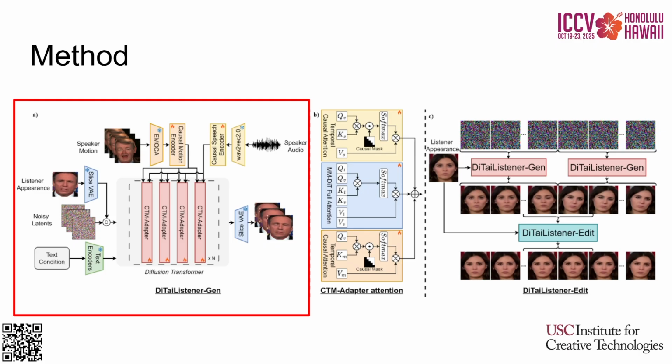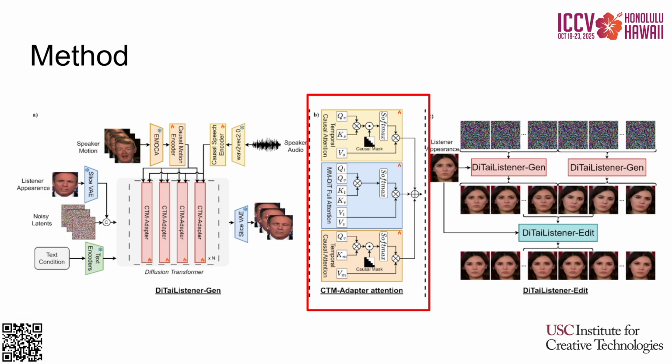Speaker cues that are given to the model are speaker audio, encoded via the Wav2Vec audio encoder, and speaker motions, encoded via the EMOCA 3D morphable model. Those features are passed to the Causal Temporal encoders. This way the model extracts only relevant information from a 12 seconds feature context window, and may only see the past, enforcing causality between speaker cues and the model-generated listener response. Those features are then passed to the diffusion model via the CTM-Adapter. The purpose of the adapter is to merge 3 different modalities: speech, text, and motion, and assure causality.